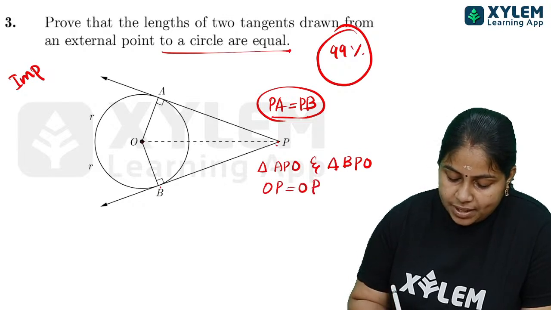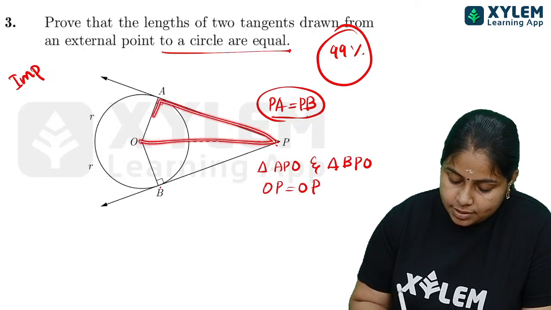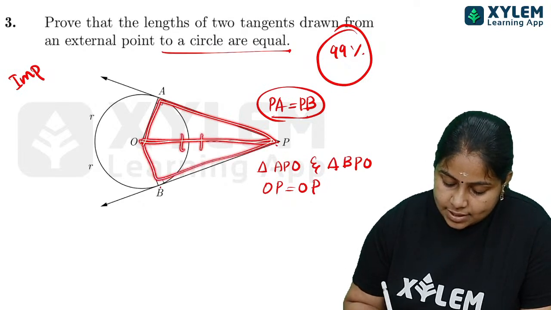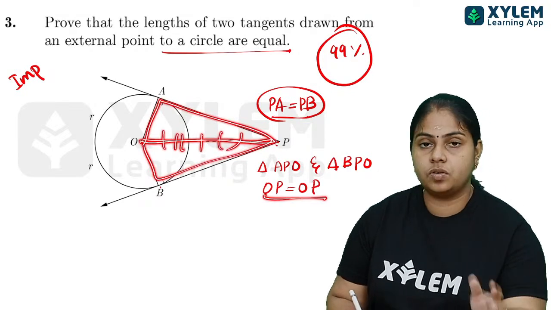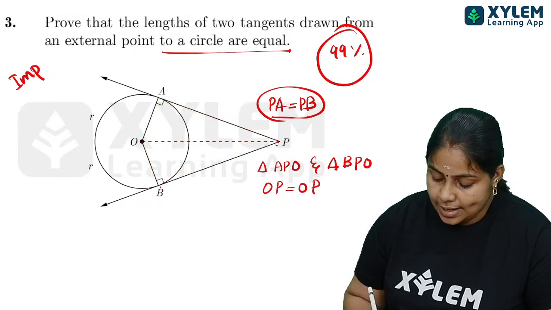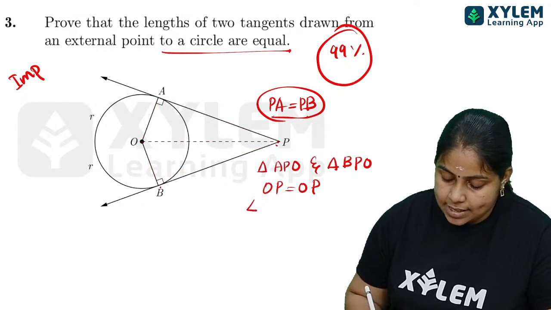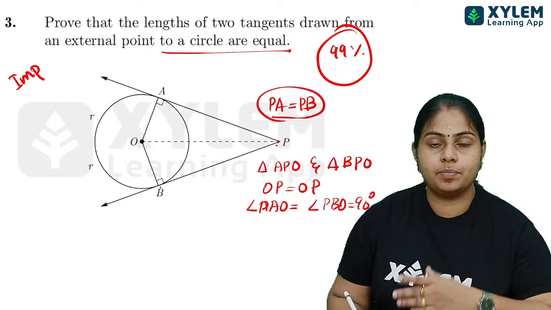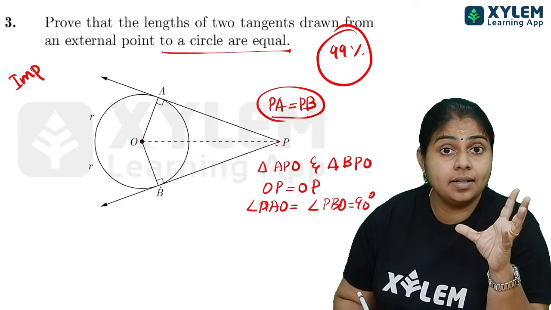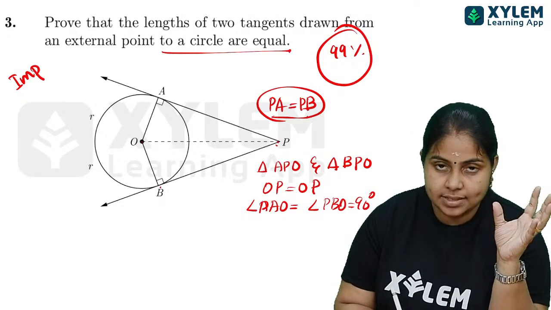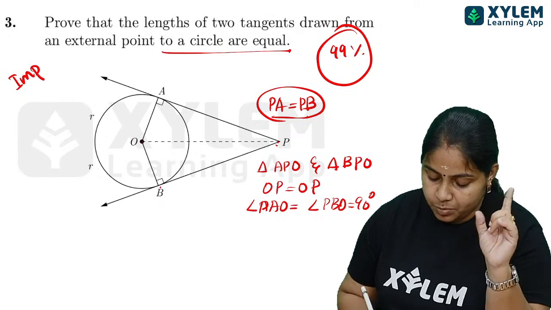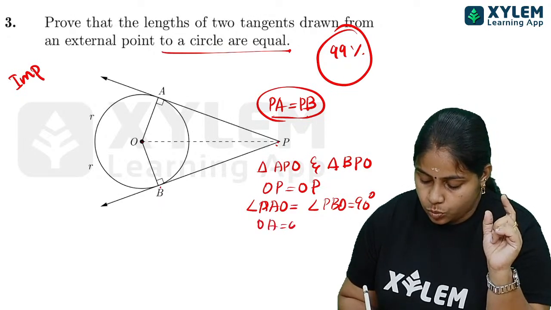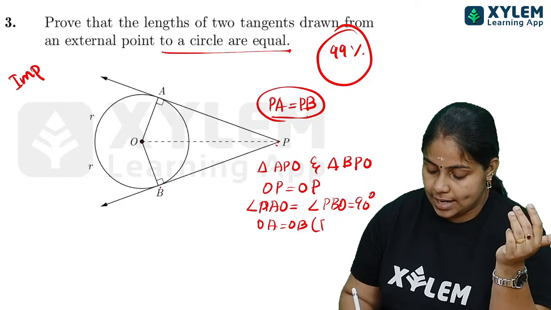It is common to both. This side belongs to this triangle and this triangle, so it is common. So we can write OP is equal to OP, a common side. And one more thing, angle PAO is equal to angle PBO is equal to 90 degrees. Both of them have angle value equal to 90 degrees, because a tangent is perpendicular to the radius. And one more thing, OA is equal to OB, and the reason is radii of the circle.